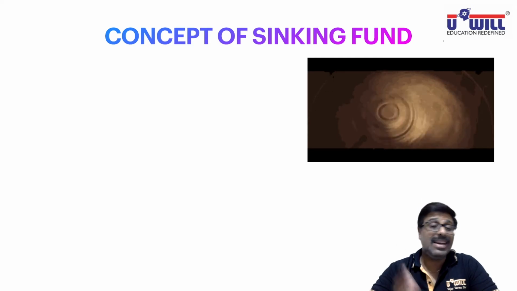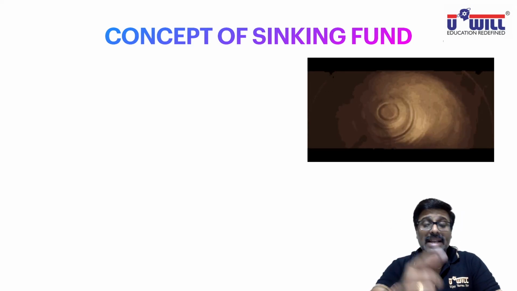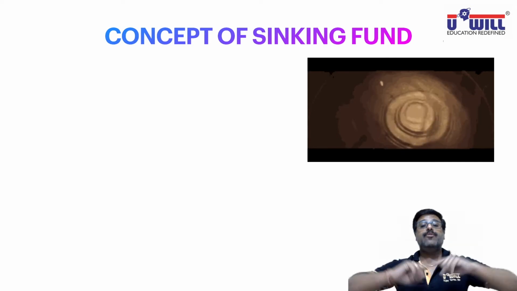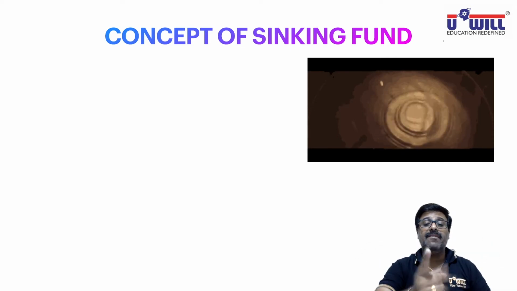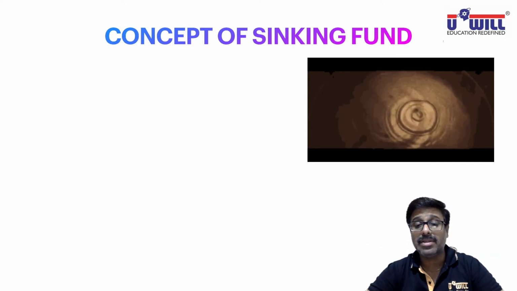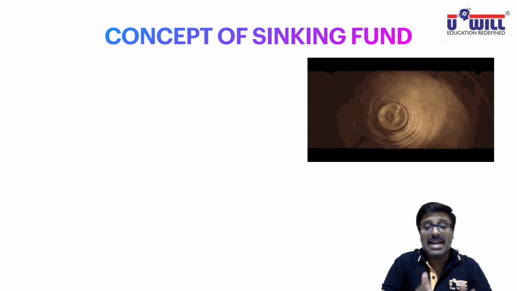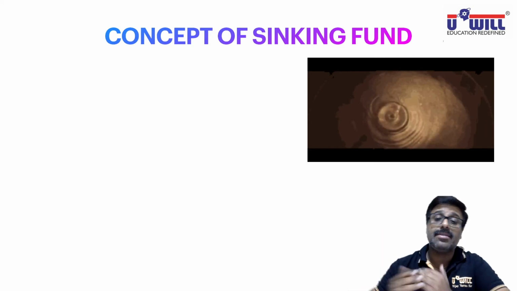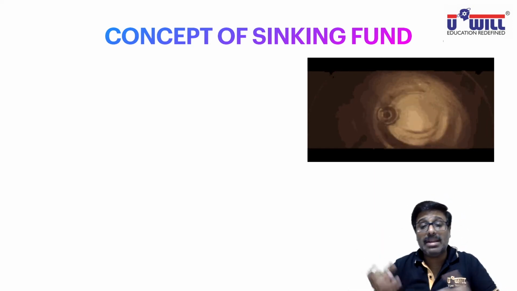Practically we will be doing even less than 1 lakh. Logic I'll explain to you when we discuss the concept in detail. But we will be keeping aside less than 1 lakh every year, and still we will be able to manage 5 lakhs to repay after the period of 5 years. So what is the concept of sinking fund? You keep aside from the profits some amount every year and then you invest it. Why do you invest it? So that the money can grow.